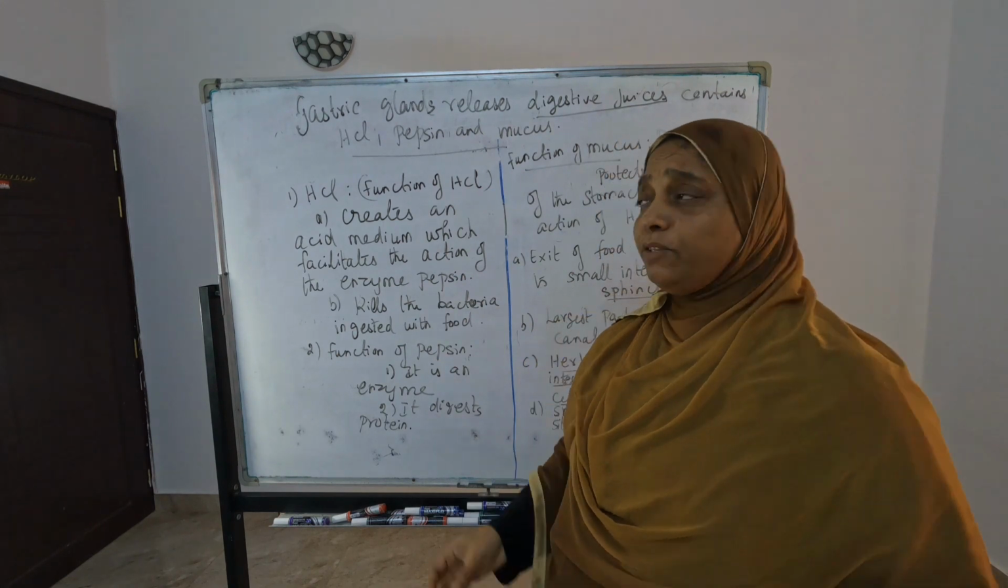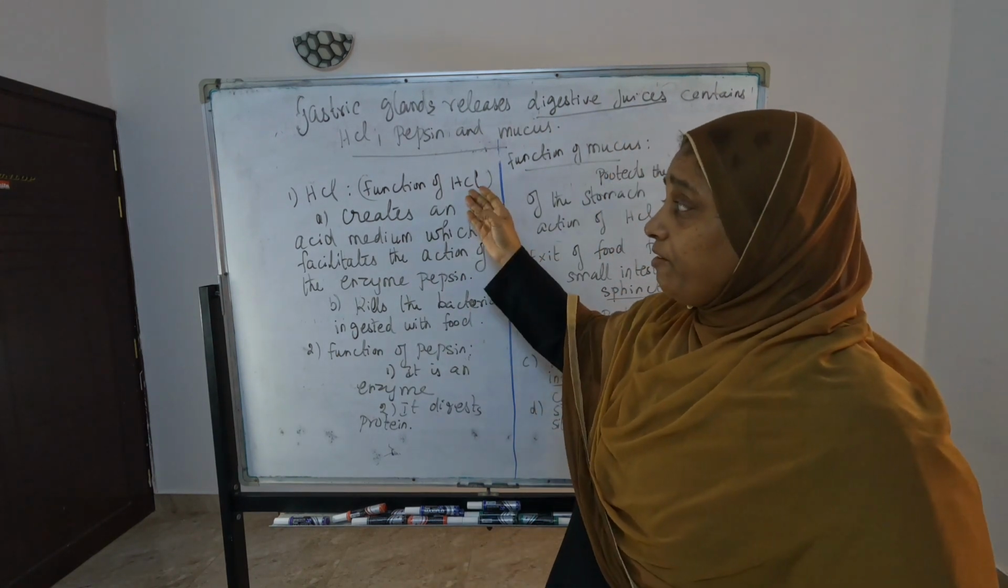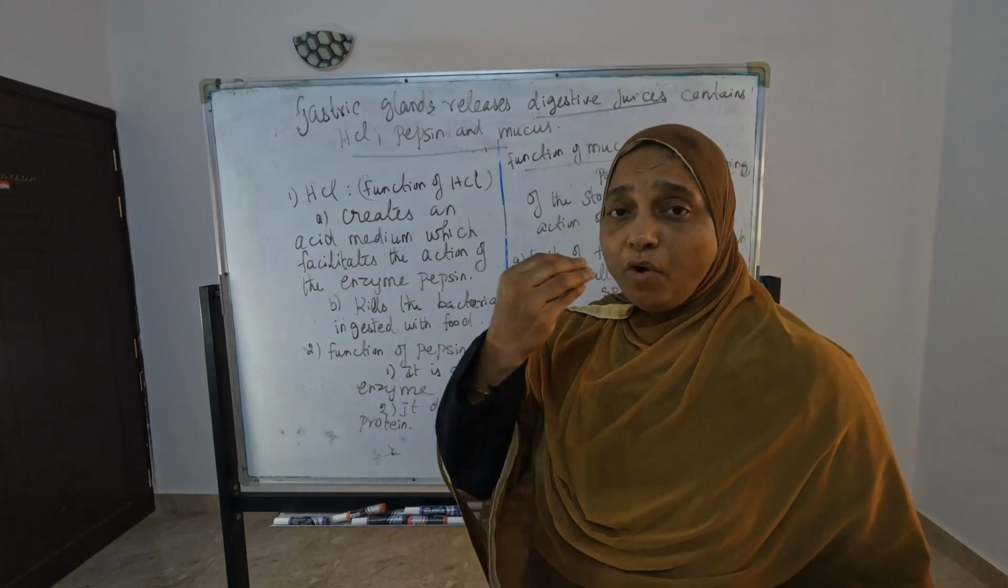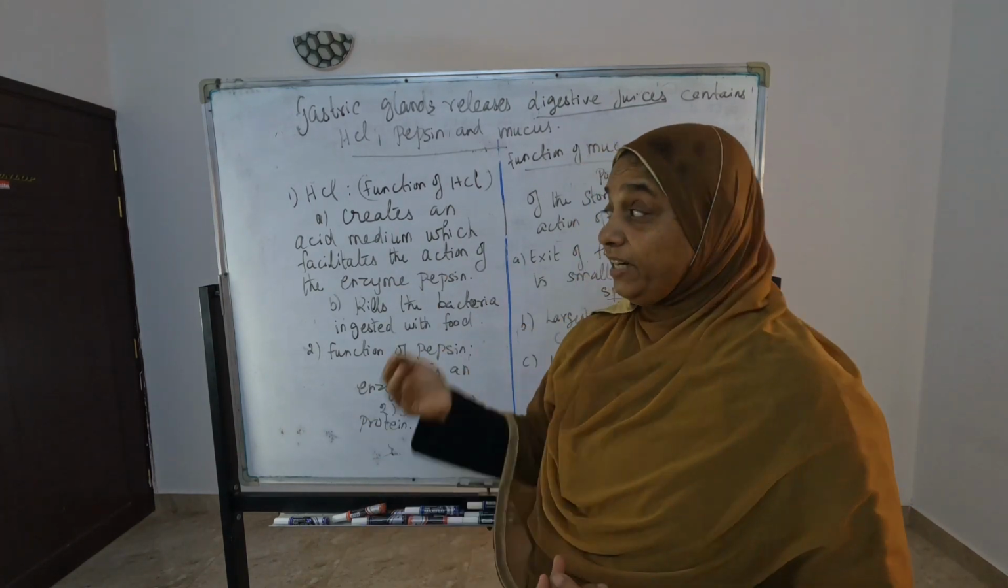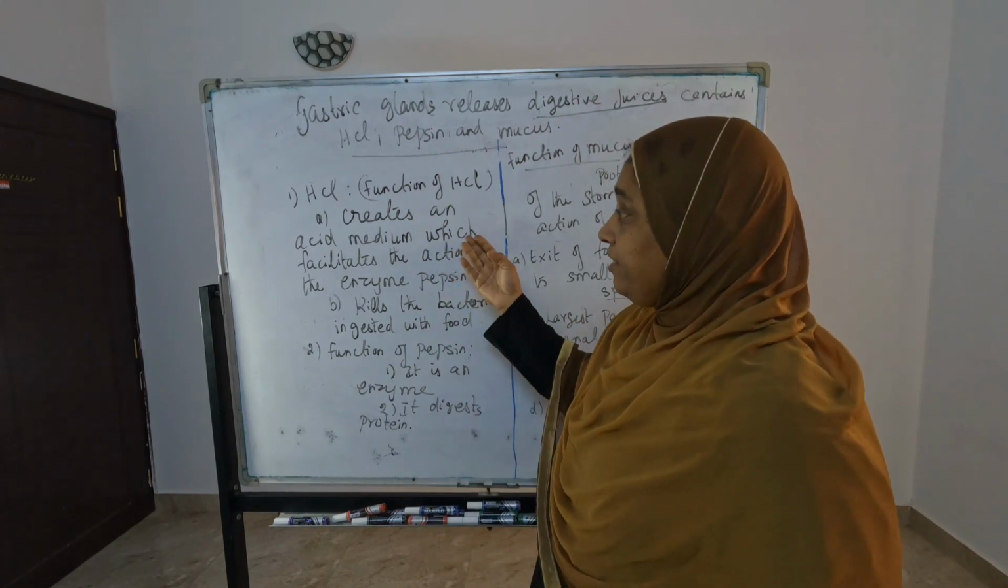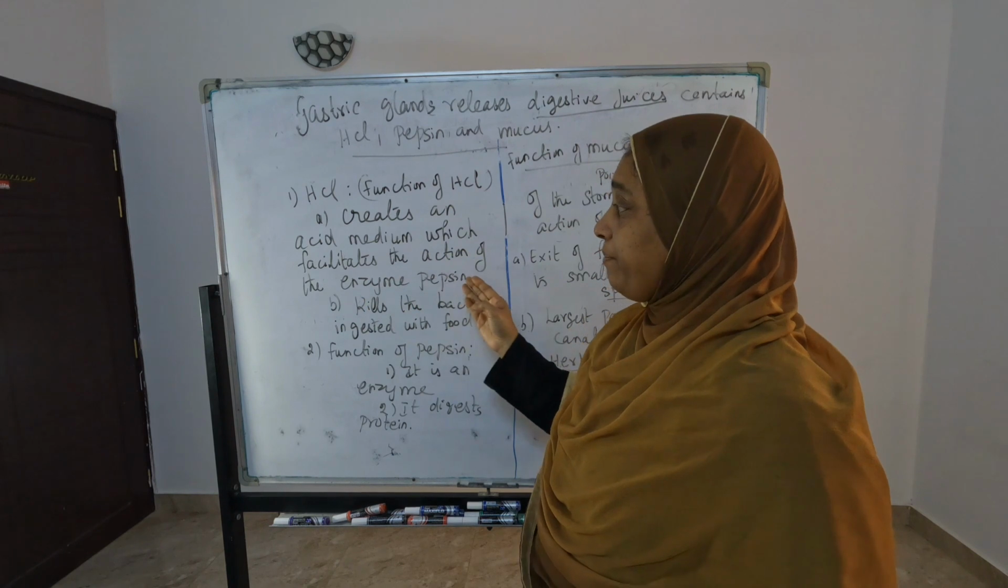This is a frequently asked question: what is the function of HCl? It creates an acid medium for the food. The food we are eating is not an acid medium, so it is creating an acid medium. What is the function of the acid medium? It facilitates the action of the enzyme pepsin.